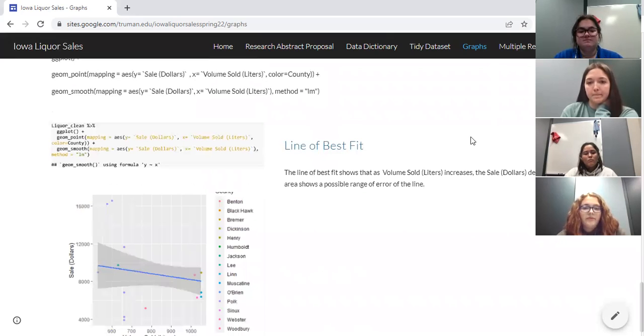And the line of best fit is the last one. The line of best fit shows that as volume sold in liters increases, the sale in dollars decreases. The gray area shows us a possible range of error of the line.